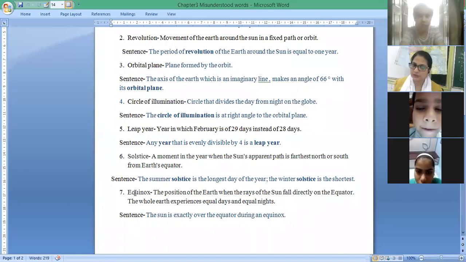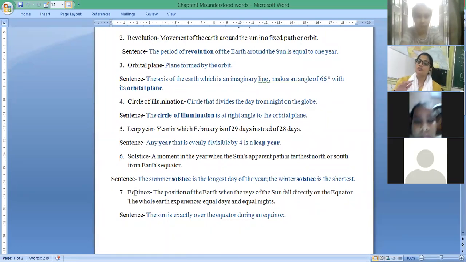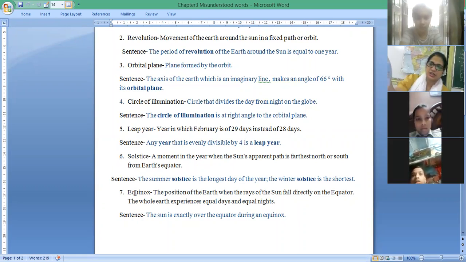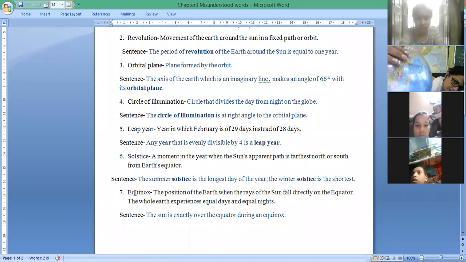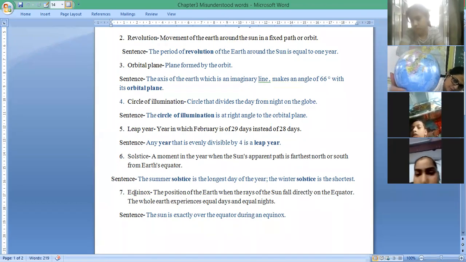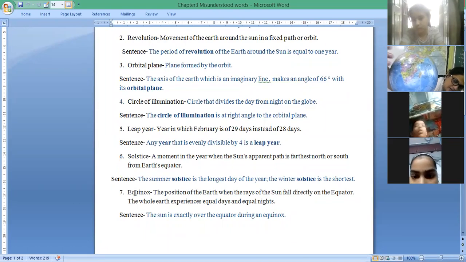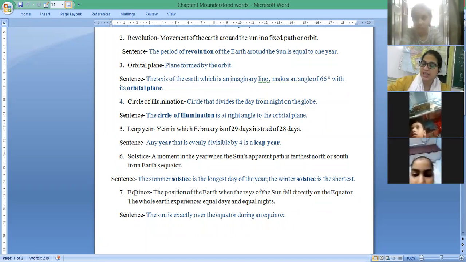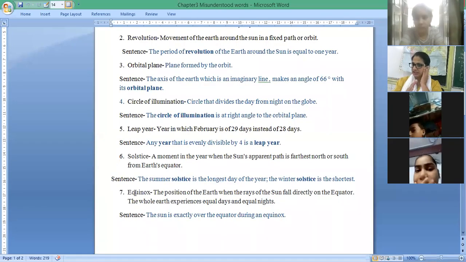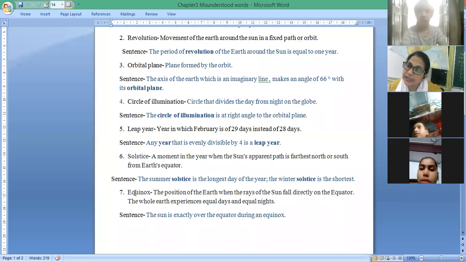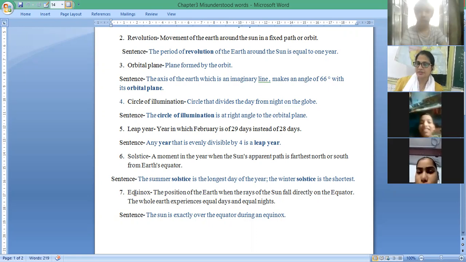The position of the earth when the rays of the sun fall directly on the equator. Look here, both the northern hemisphere and the southern hemisphere, the sun's rays fall equally on both. So that is known as equinox. The whole earth experiences equal day and night, the portion facing toward the sun experiences equal day and night. That is known as equinox. Okay, so these are the misunderstood words.